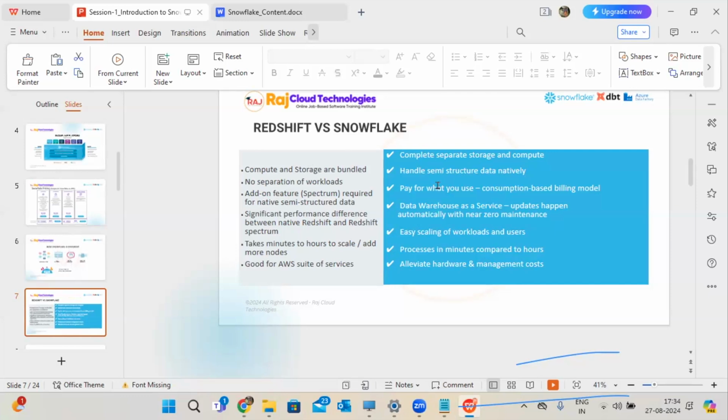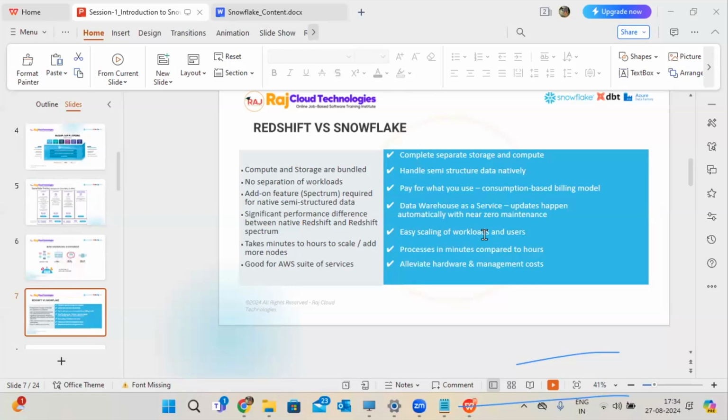And we can handle semi-structured data here also, because by default it supports CSV, JSON, XML, Parquet, ORC, Avro, all of these. All these are supported by Snowflake. That's the reason.